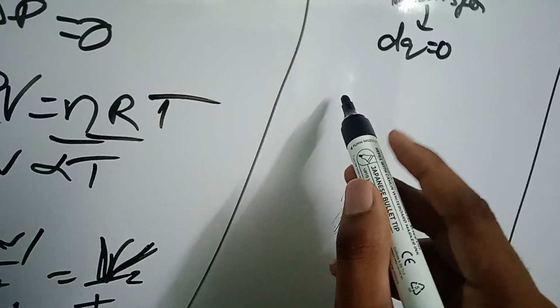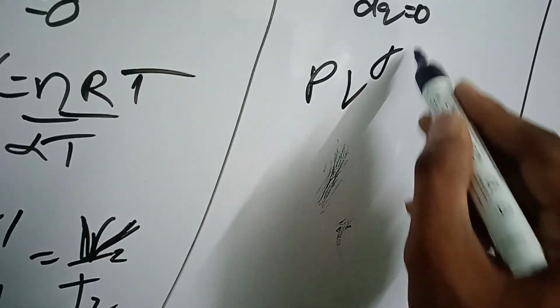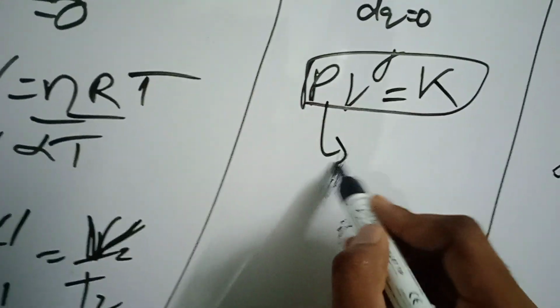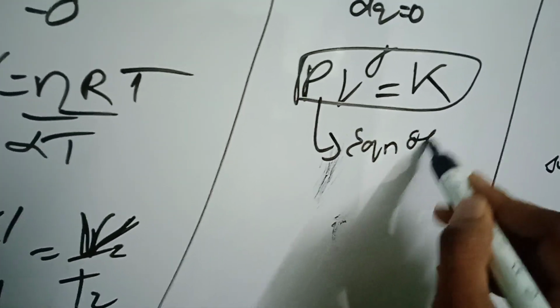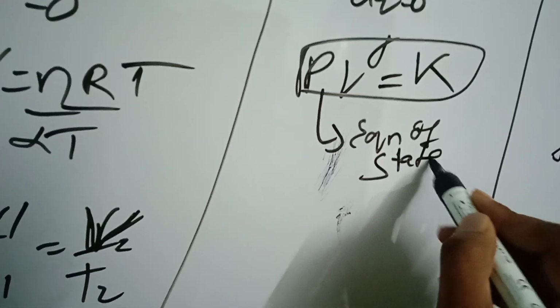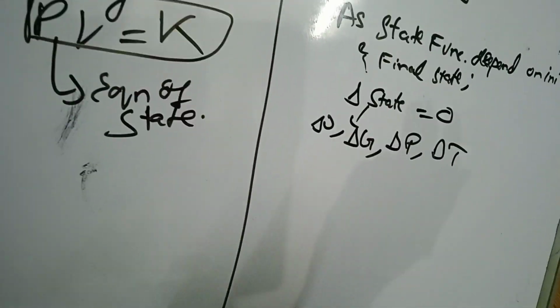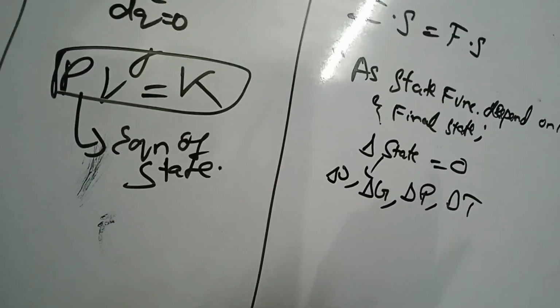In an adiabatic system, we just have one formula which you need to remember, that is PV to the power gamma is K. This is known as the equation of state. We will learn more about this in the upcoming session. So you need to remember this right now, or else also it's fine. While teaching those concepts, you can see those.